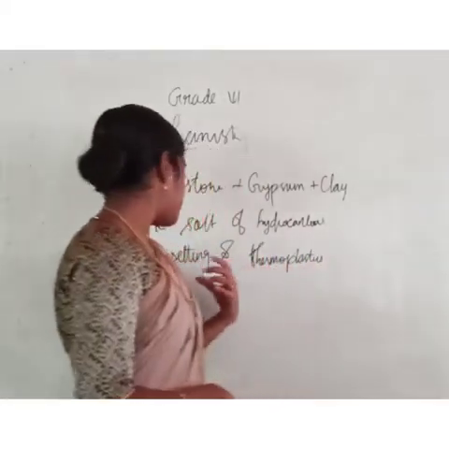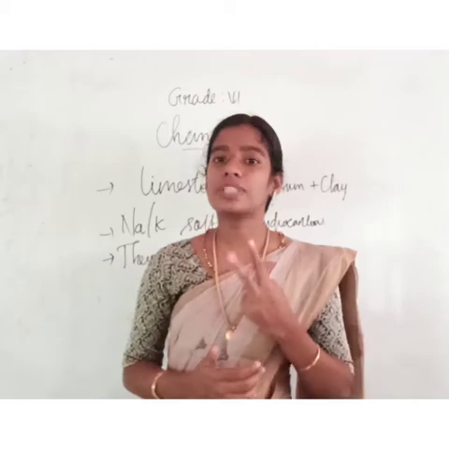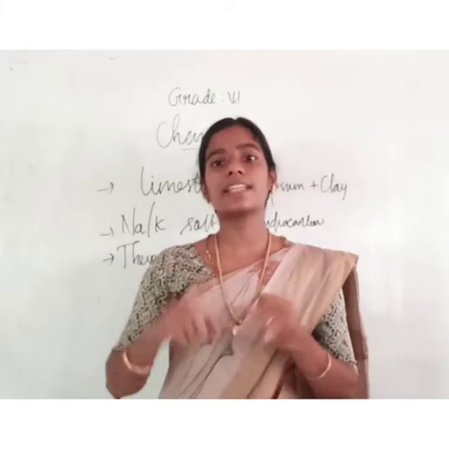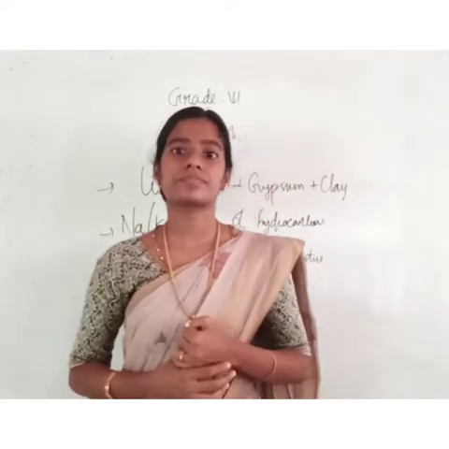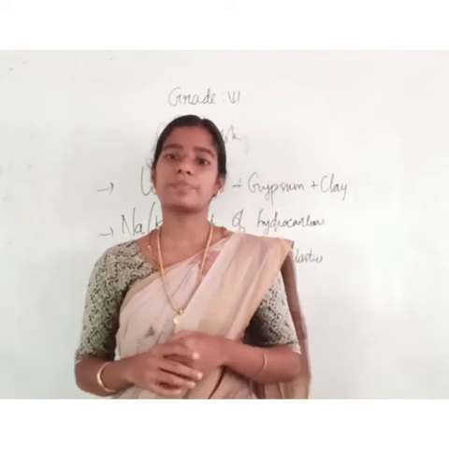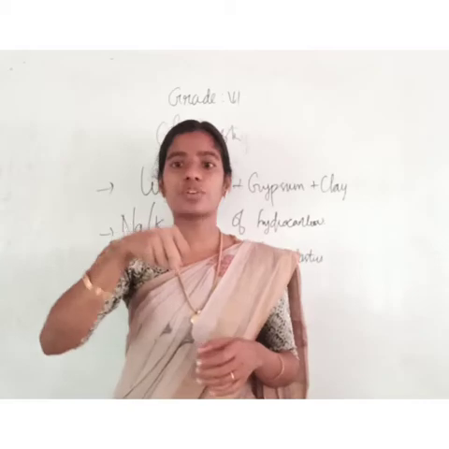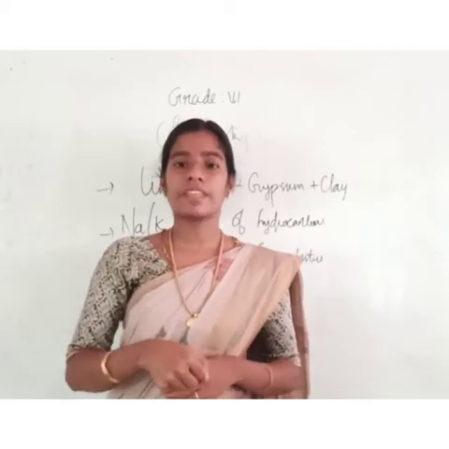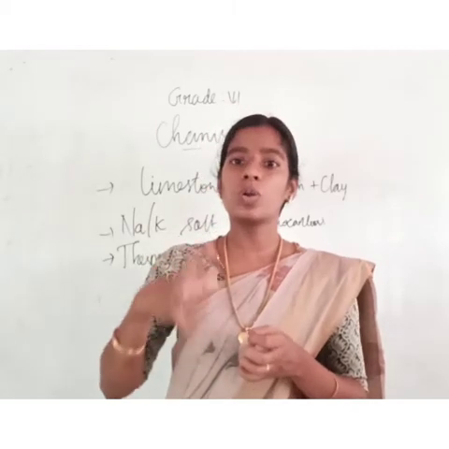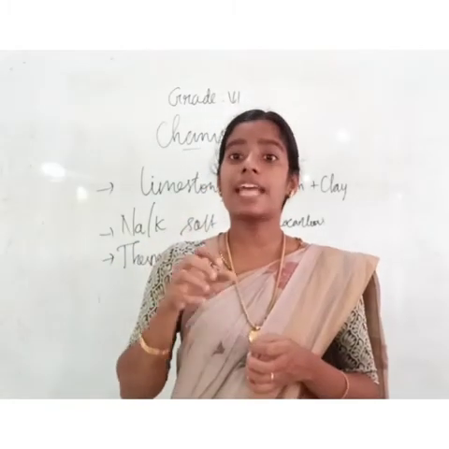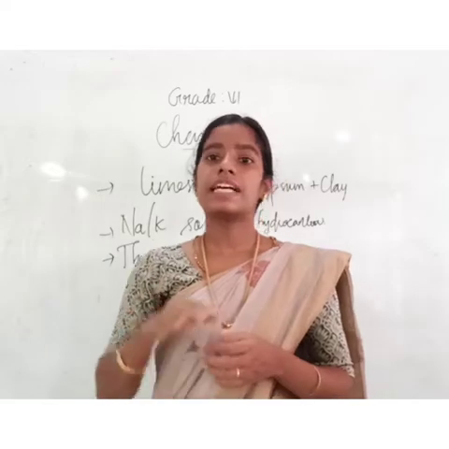Next one is plastics. There are two types of plastics, thermoplastics and thermosetting plastics. What are thermosetting plastics? Consider the handles of the vessels we use for cooking. They are molded so that they cannot be remolded.